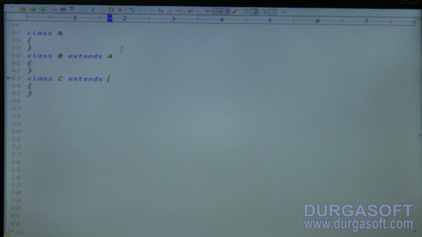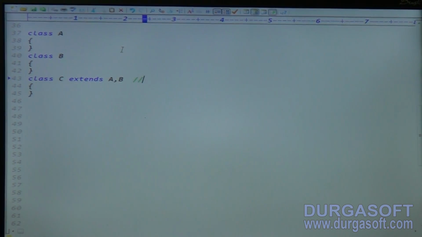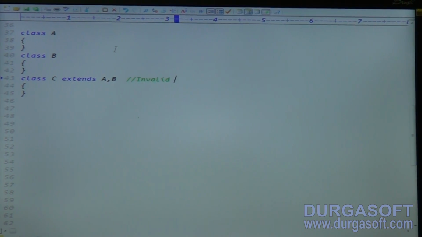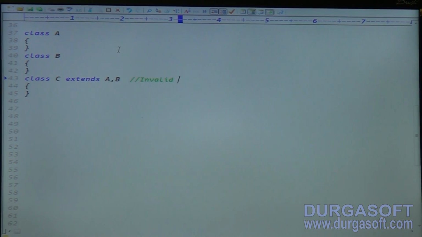For example, here I removed A, I placed A here. Now tell me which inheritance. 2 children contain a single father. Obviously, which inheritance is it? Hierarchical inheritance, right? Good. And here I'm extending, so class C extends A comma B. Now tell me, is it valid or invalid here? Obviously invalid. Why? It generates ambiguity problems.